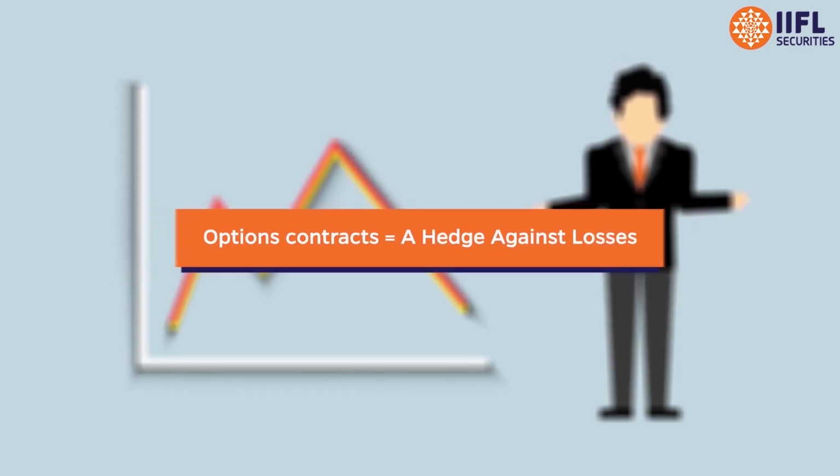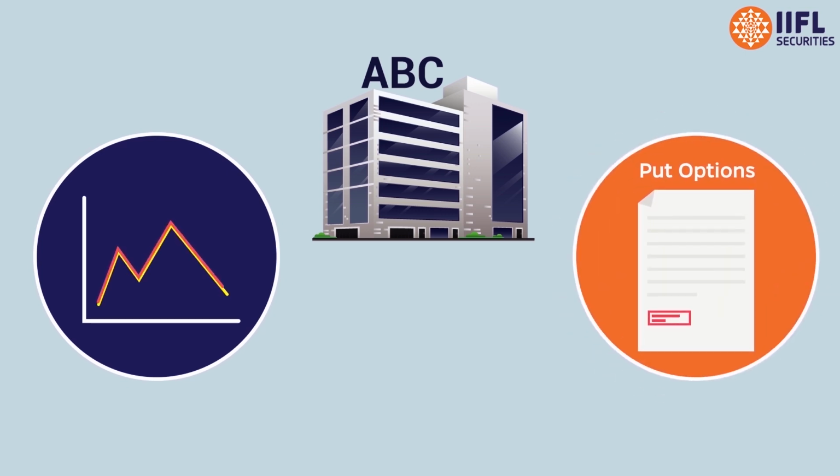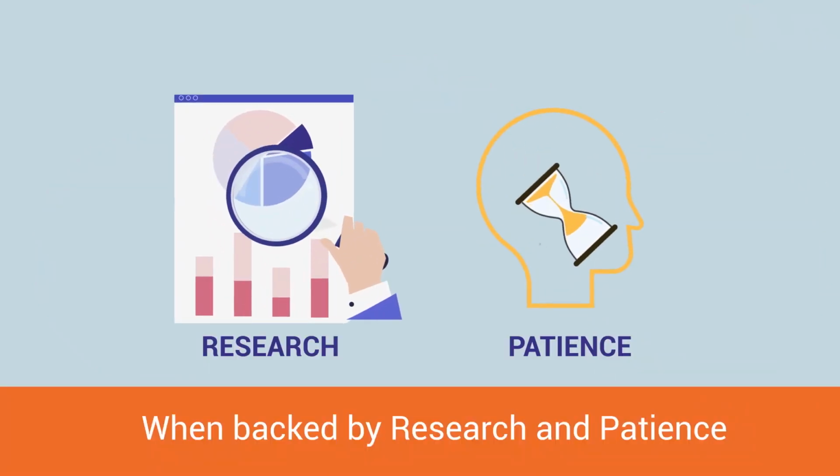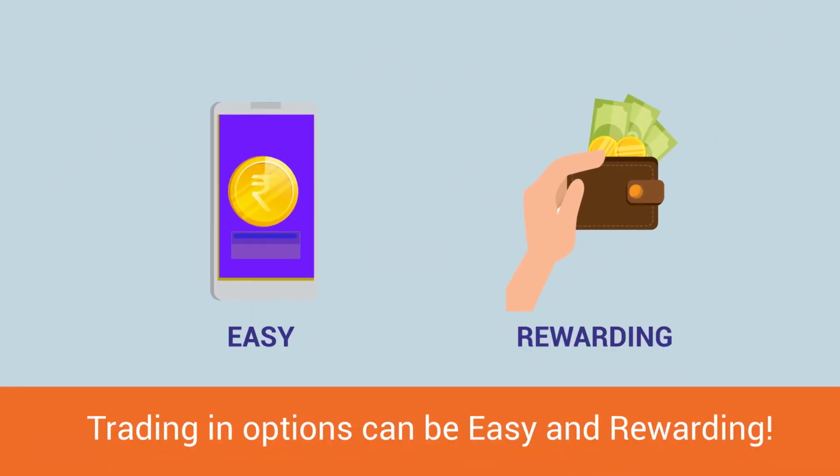People also use options contracts to hedge against losses. Suppose you buy stocks of company ABC. A put options contract will protect you if the stocks go down in value. When backed by research and patience, trading in options can be easy and rewarding.